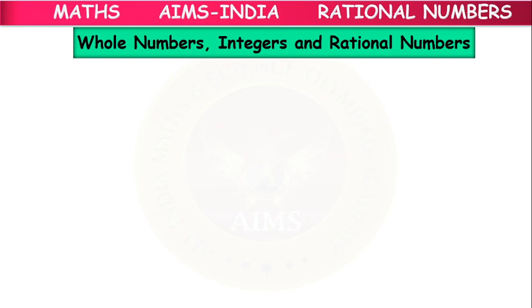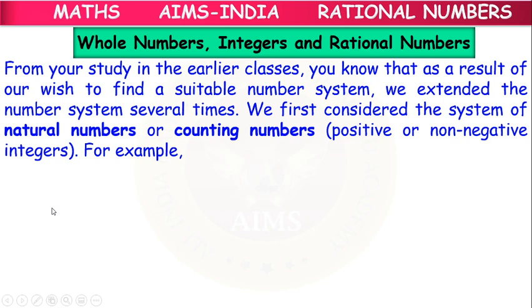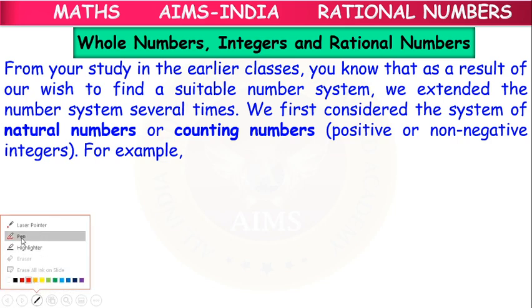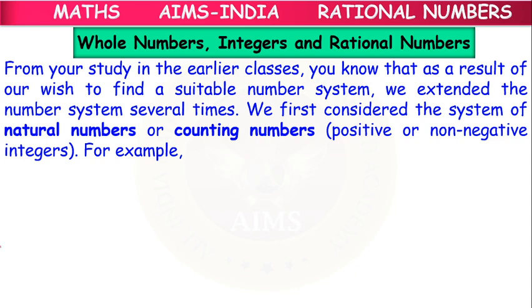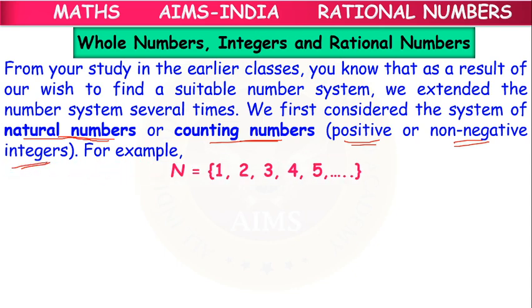Before rational numbers, in our earlier classes, we have learnt about some basic number systems which start from natural numbers. Natural numbers, we can also call them counting numbers. They are all positive numbers, non-negative integers. For example, the numbers starting from 1: 1, 2, 3, 4, 5 and so on. So this number set is considered the natural number set, which we have learnt in earlier classes.